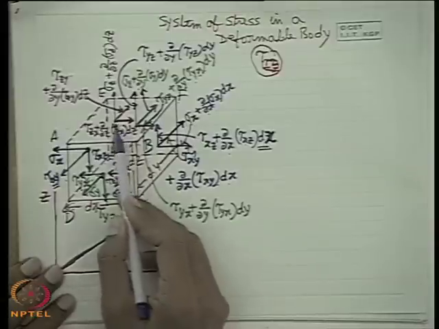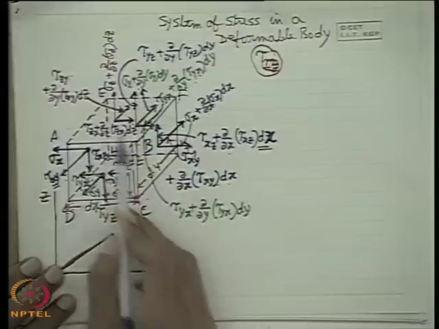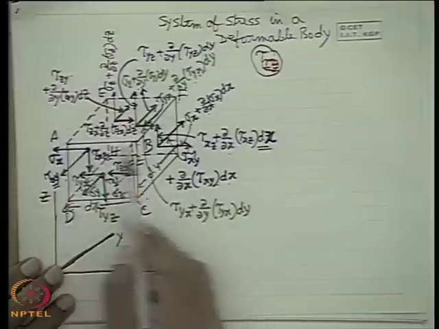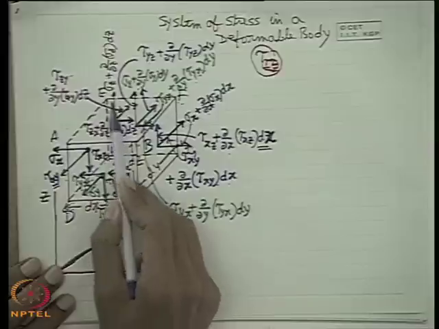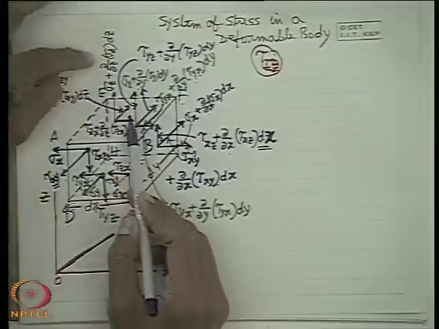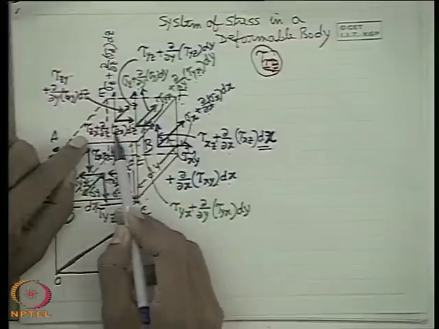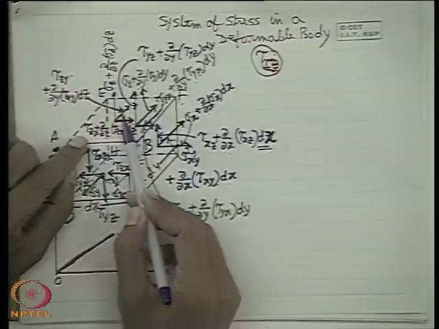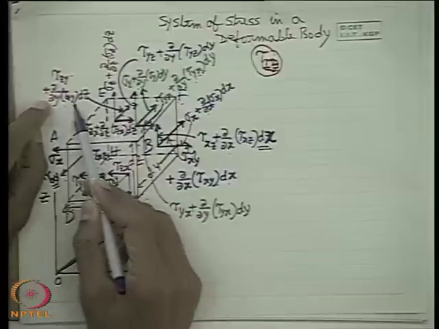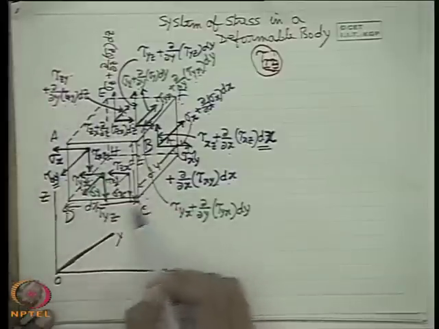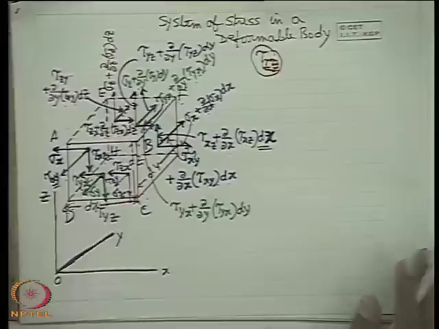Similarly, they are being shifted to the plane ABFE: sigma z plus del z of sigma z dz, tau zx plus del z of tau zx dz, and tau zy plus del z of tau zy dz. This way we can represent the stresses.